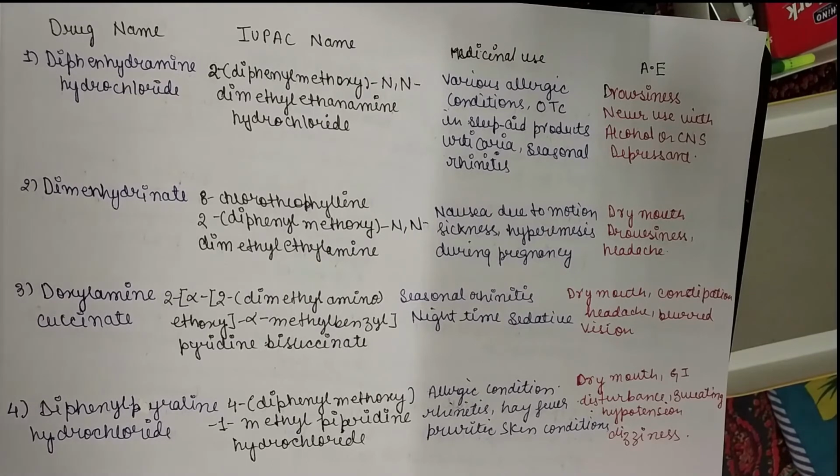The common medicinal use for these H1 antagonist drugs is the treatment of various types of allergy or allergic symptoms or allergic response. Their most common adverse effect is drowsiness or sleepiness and dry mouth. If you forget the adverse effect of these antihistaminic drugs, simply you can write that they cause drowsiness, dizziness and dry mouth, because this is the common adverse effect.